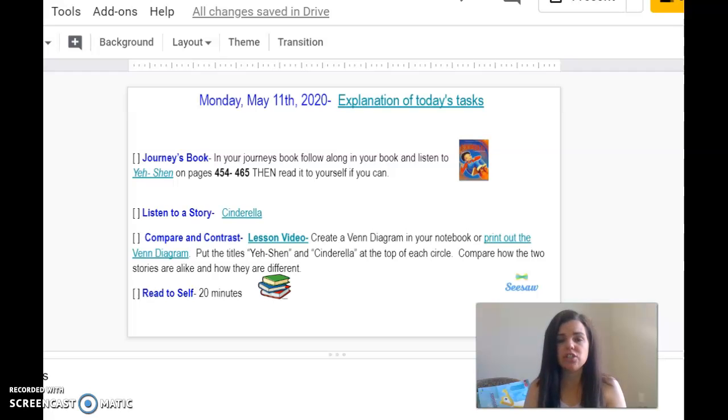Today for language arts, you are going to follow along in your Journeys book on page 454 to 465, and then you're going to read it to yourself. Then you are going to click on this link here for Cinderella, and you're going to listen to the story of Cinderella. Following that, you are going to listen to the lesson video of the Venn diagram, and then you are going to complete a Venn diagram in your notebook.